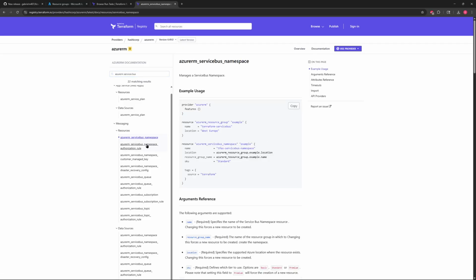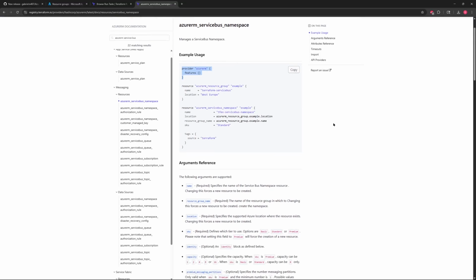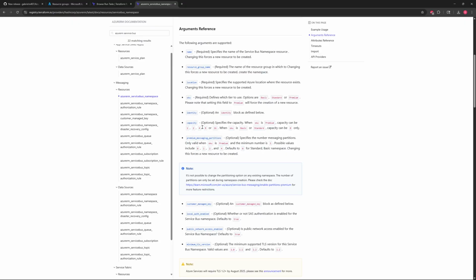And I can look here, I can click on it here, and I can see what their example is of using it. So they say that I need to be using the Azure RM provider, and it needs a resource group to be put inside of it. The capacity specifies the capacity when SKU is premium. Capacity can only be 1, 2, 4, 8, 16, but when the SKU is basic or standard, the capacity has to be 0.